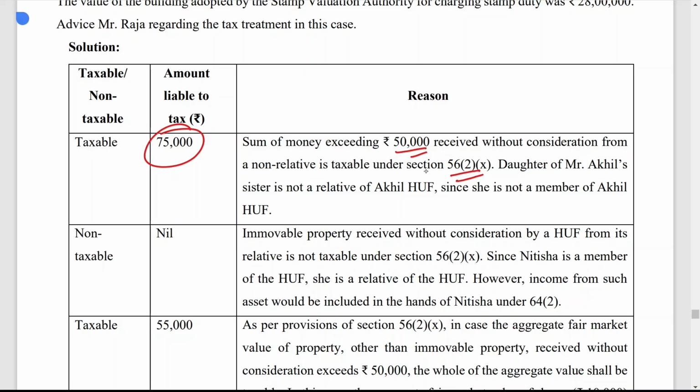Immovable property received without consideration by an HUF from its relative is not taxable under section 56 subsection 2 clause 10. Since Nitisa is a member of the HUF, she is a relative of the HUF, and whatever gift is received from a relative is not taxable. So it is not taxable here.